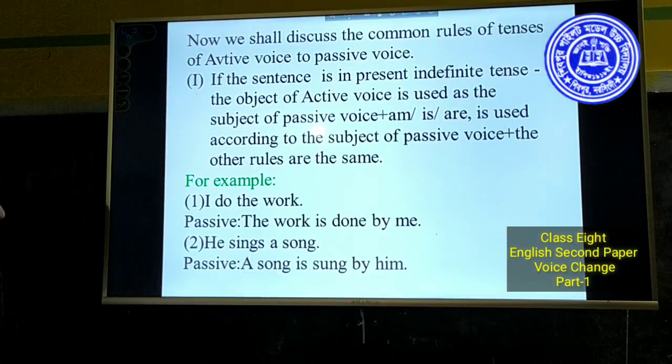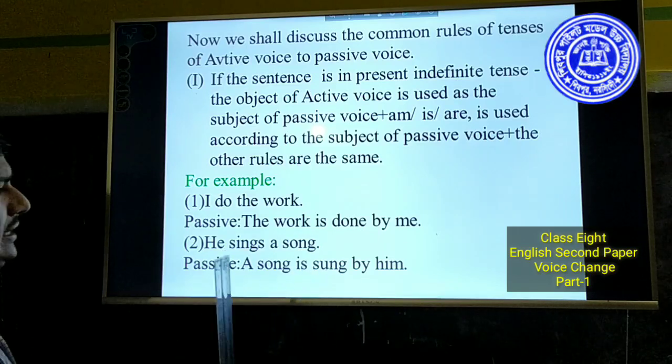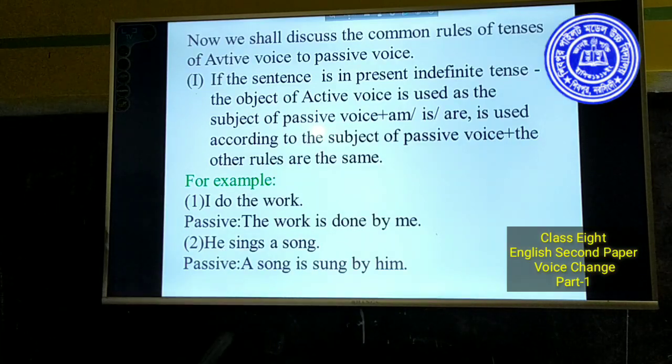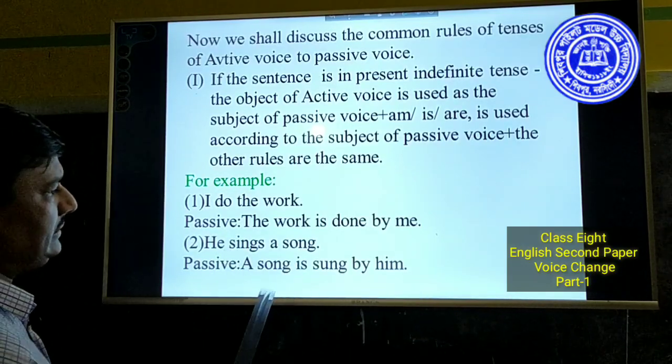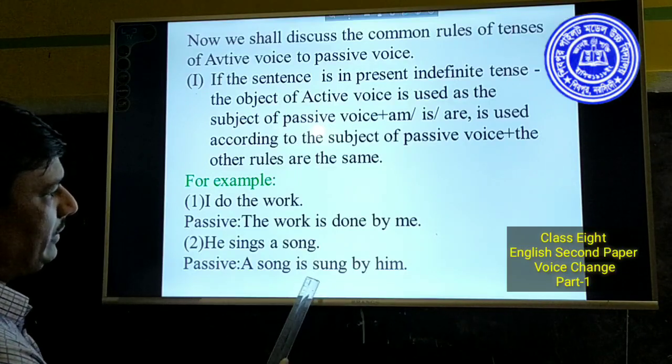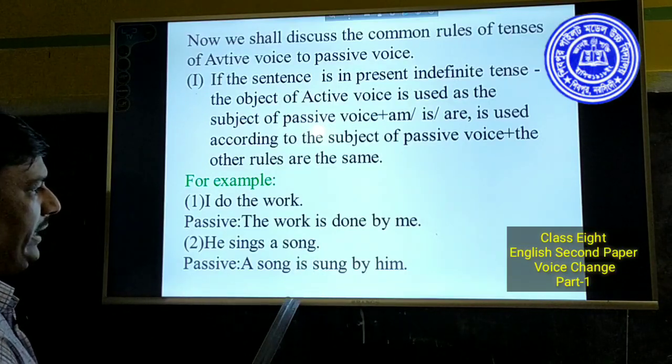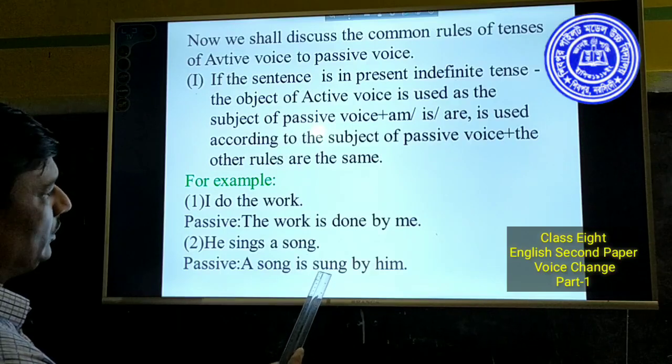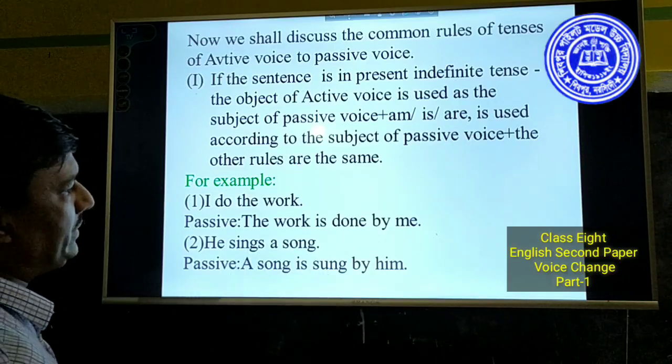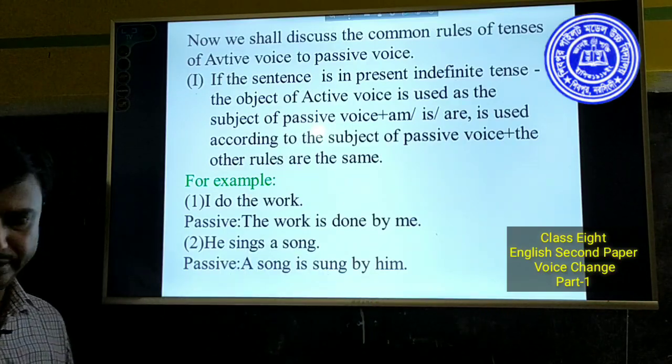"He sings a song" becomes "A song is sung by him." A song is used as the subject of the passive voice, is used as helping verb, sung main verb, sung past participle of sings, by preposition, him object.